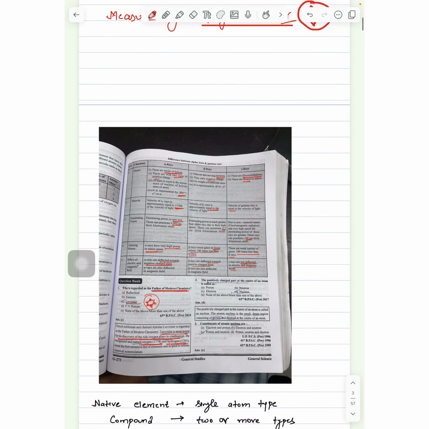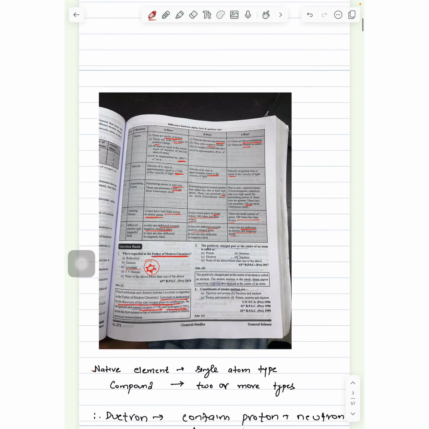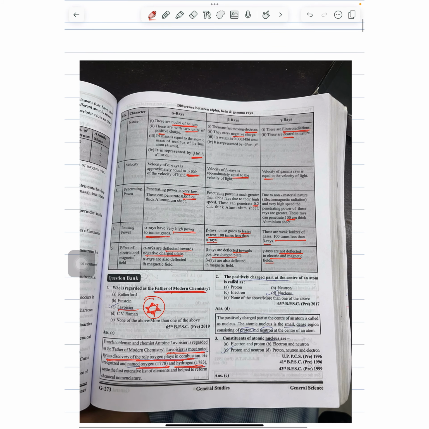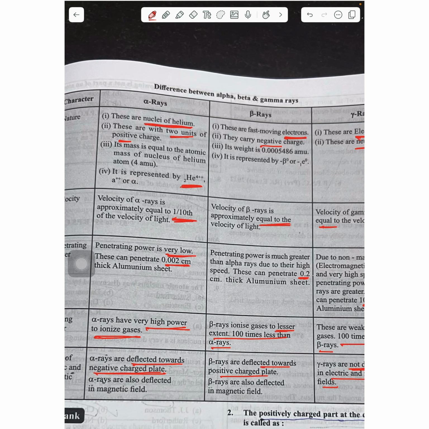Let's move further. Now this is a very important topic: alpha ray, beta ray and gamma ray. Alpha rays are nuclei of helium, that is, He2+ with 4 mass units. It has just 2 units of positive charge.